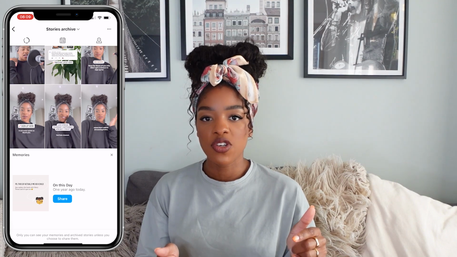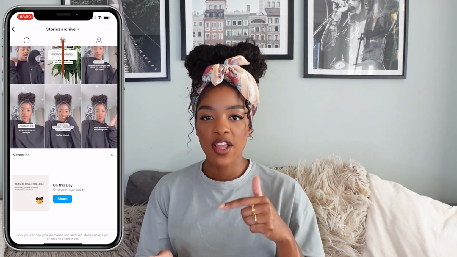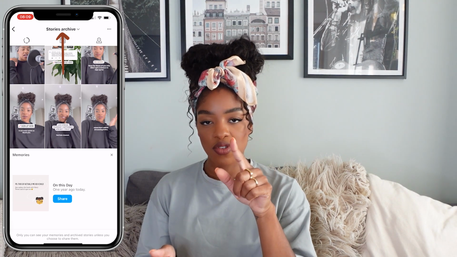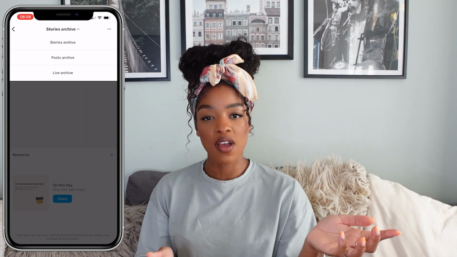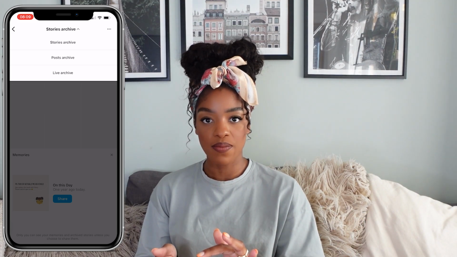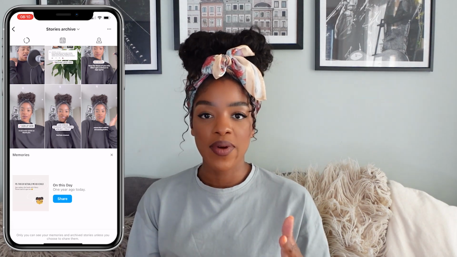From there, you'll see the opportunity to see some of your other archives. So it's not just for stories. If you click on the button on the top of the screen where it says story archive, it will give you the option to see your post archive or your lives archives as well. For now, I'm going to focus on my story archives because that's my favorite. So here you can see all of my old story content.